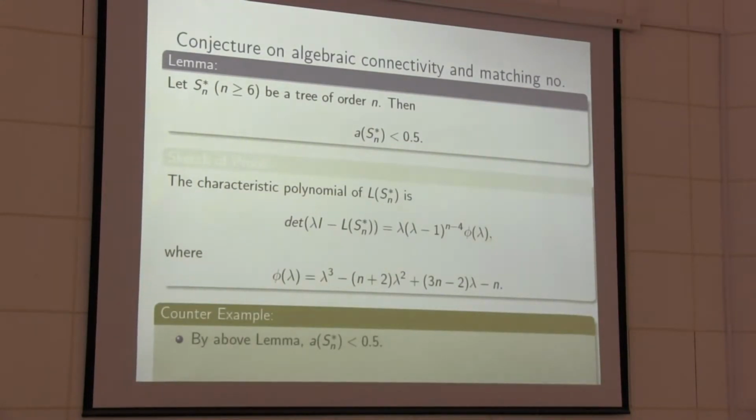So the counterexample here: you can see this is less than half, and for the star Sn, the matching number is 2. So for this star, A into mu is strictly less than 1. So this is the counterexample.